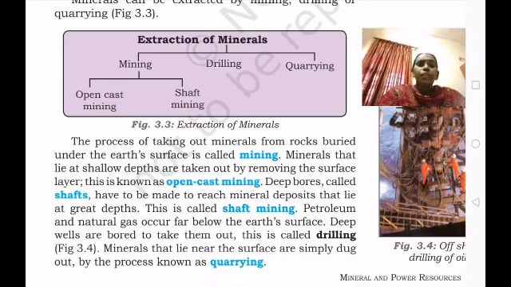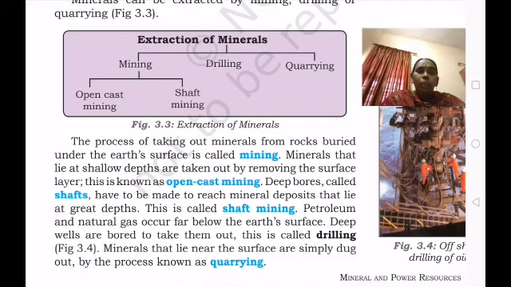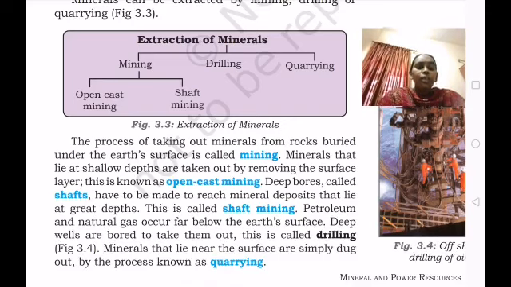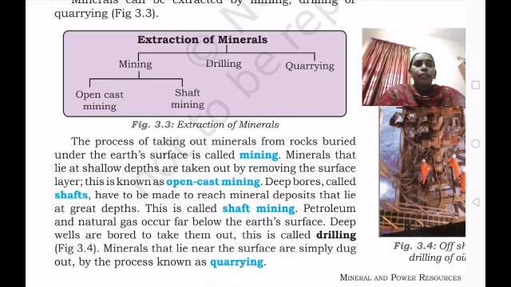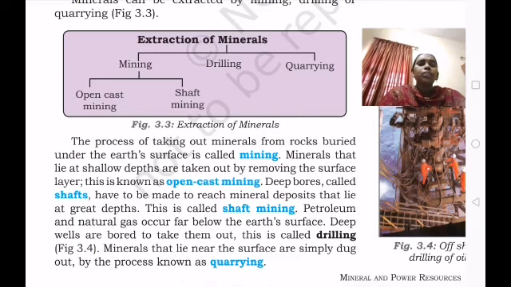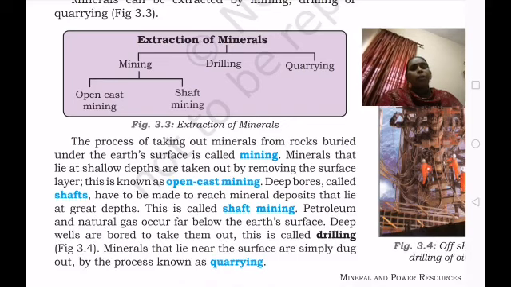The petroleum and natural gas are located underground, below the surface, and also under the ocean bed. So how can they take them out? By using pipes and drilling machines, they take the petroleum and natural gas. Minerals that lie near the surface are simply dug out by the process known as quarrying. By digging, they take out some of the minerals.